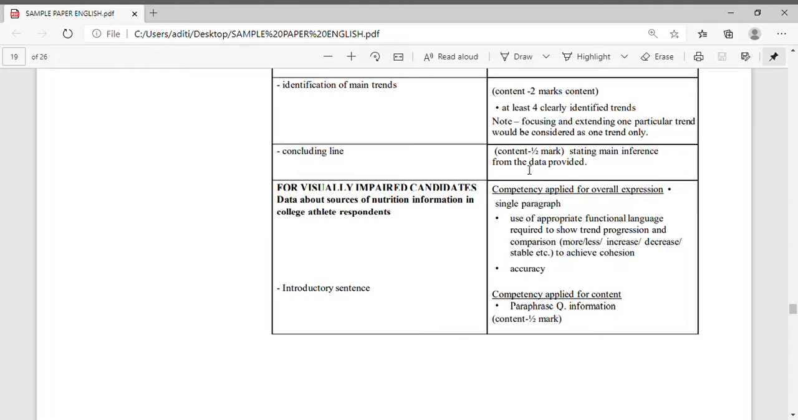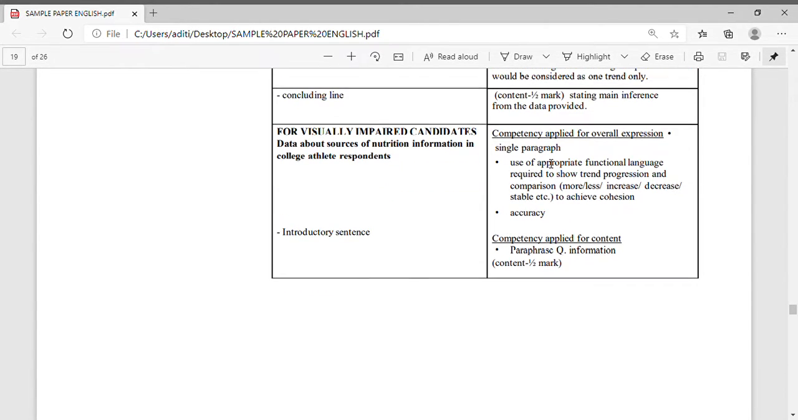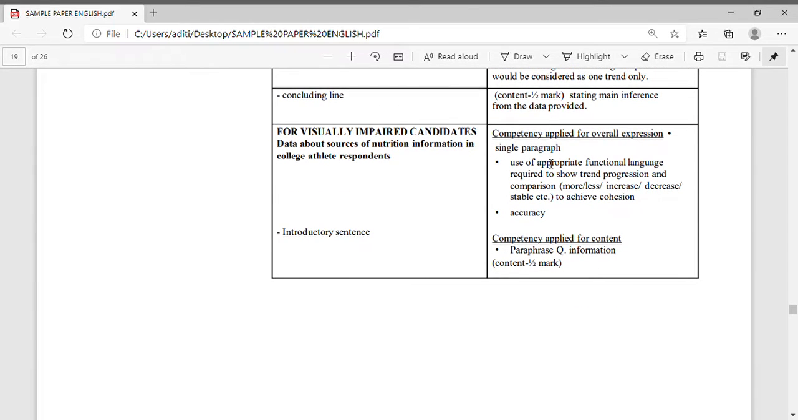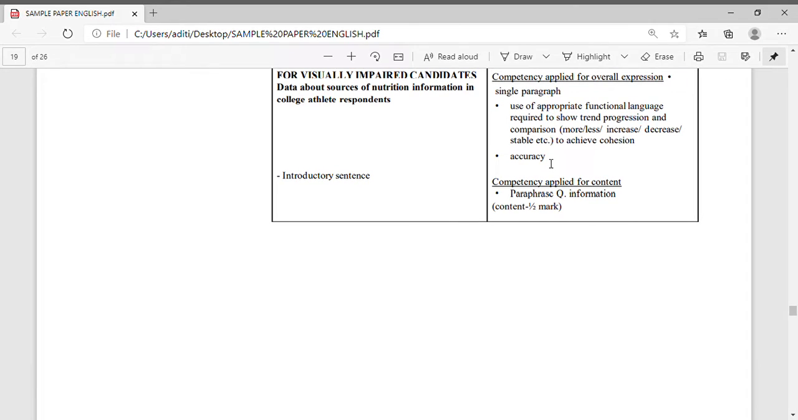And that content will carry half marks. The conclusion will carry half marks, stating the main reference from the data provided. And you should not provide any extra information. Okay, for the analytical paragraph, whatever information is given, that only you have to write.